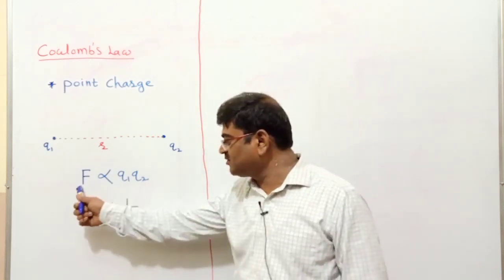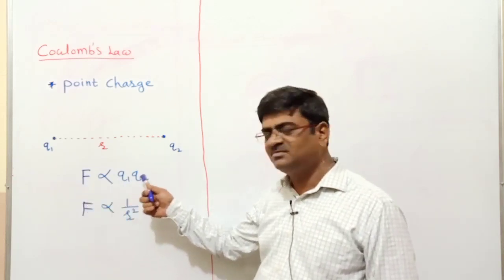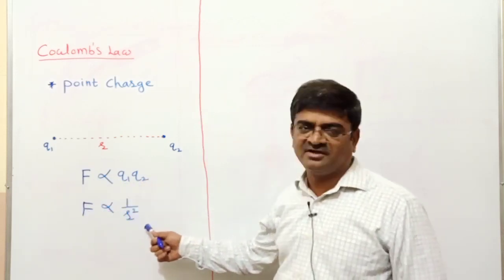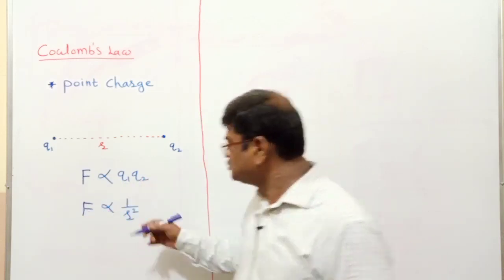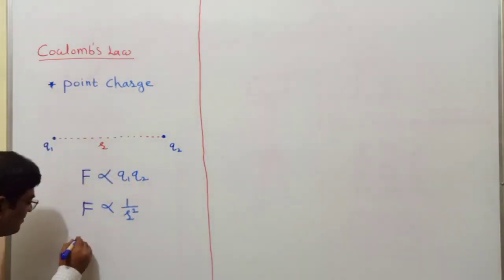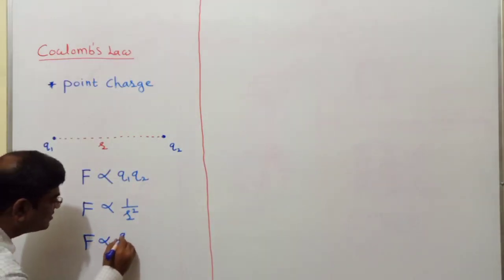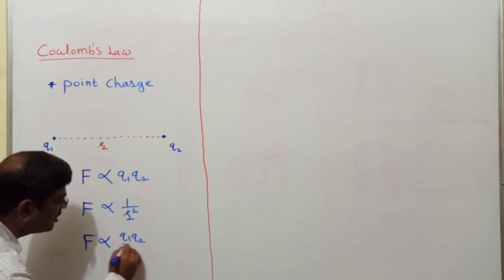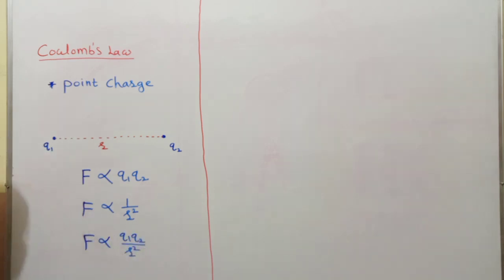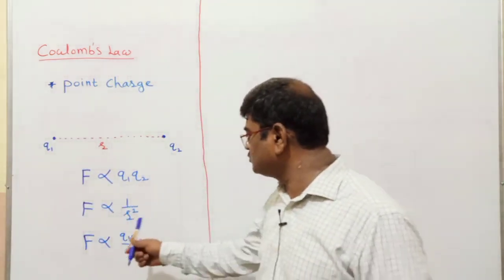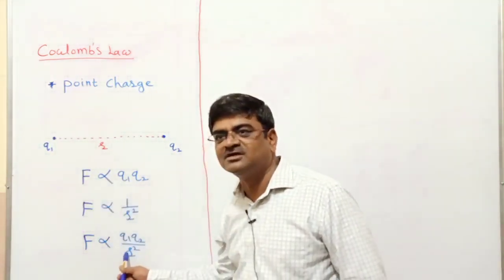Force of attraction or repulsion is directly proportional to the product of the magnitudes and inversely proportional to the square of the distance. These two observations combined, I write as F proportional to Q1 Q2 by R square. So I have got the force equation written in this fashion.